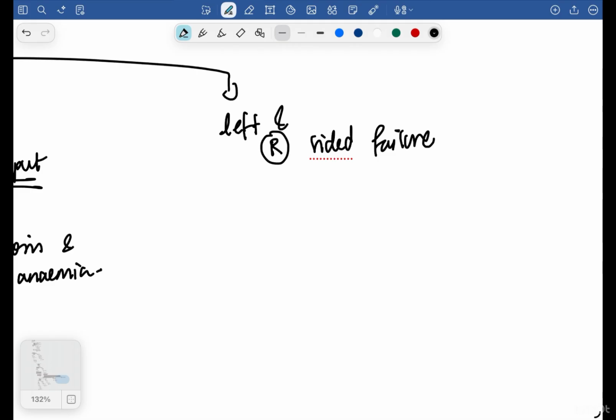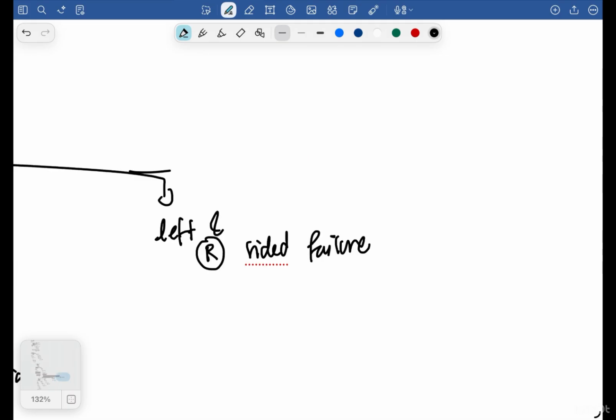But in left-sided heart failure, you will see pulmonary symptoms, which will be pulmonary hypertension, pulmonary edema, pulmonary congestion, right? Pulmonary hypertension is more of a chronic one. Chronic left-sided heart failure can lead to pulmonary hypertension, and in acute cases, you will have mostly pulmonary edema as such. Okay.